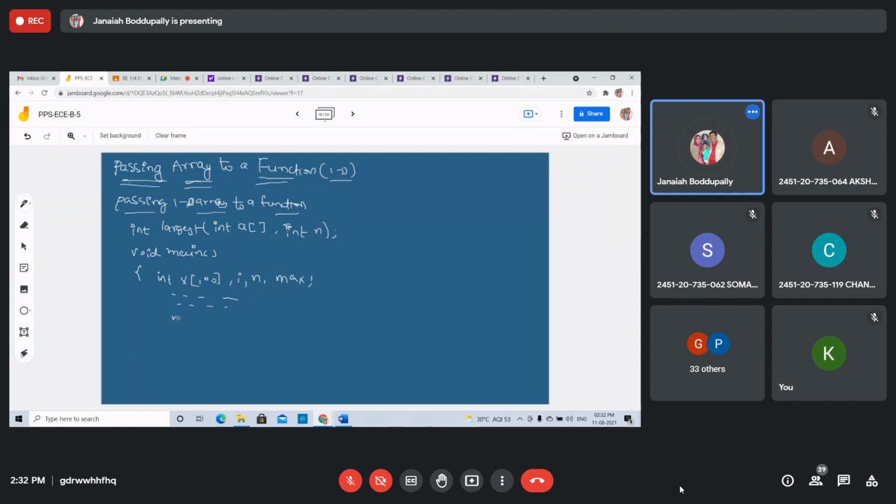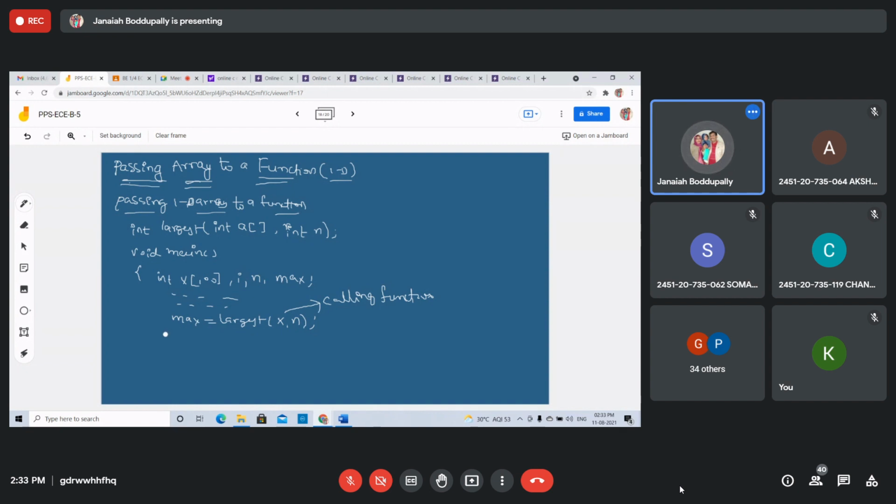Now store the largest element: largest of a comma n. This is very important: write only the name of the array. Don't take the subscript or brackets whenever you write it. This is called the calling function. In the calling function, write the array name as a single variable. This is the function call. Sorry, not a, you have taken x. The array name is x, so largest of x comma n.